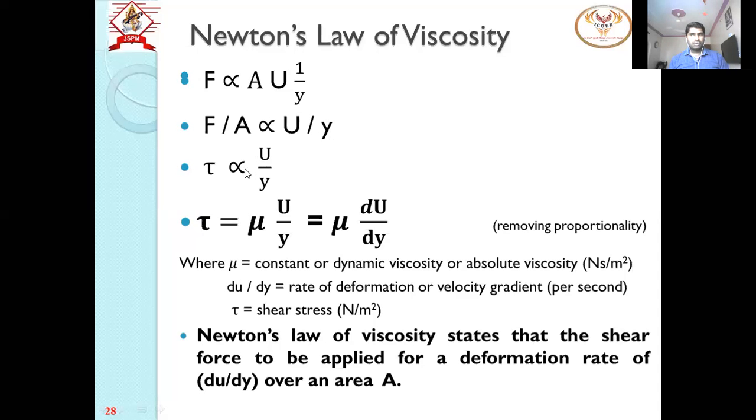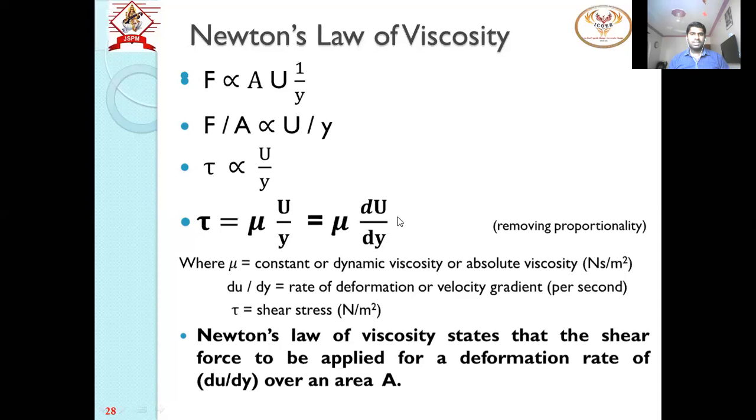To remove the proportionality sign, we have to add a constant, called the constant of proportionality or dynamic viscosity. This is mu. So Newton's law of viscosity equation is: shear stress is equal to mu u upon y, or shear stress is equal to mu du upon dy when we take the derivative.